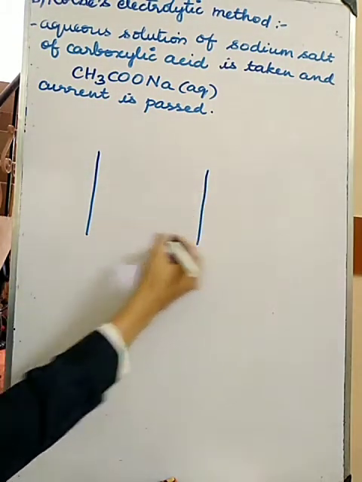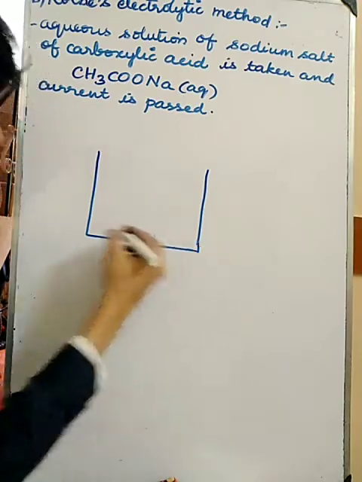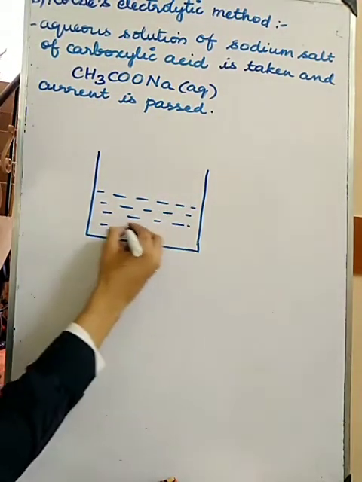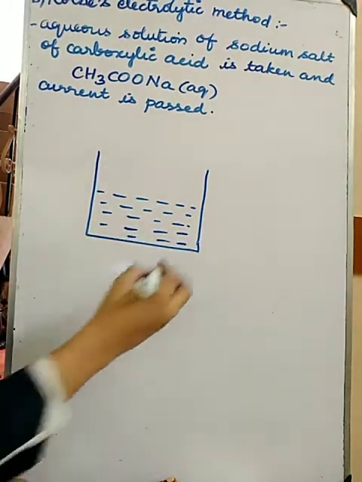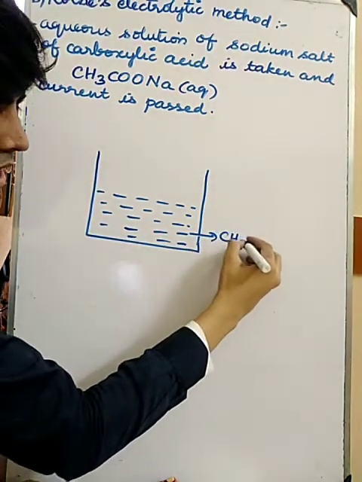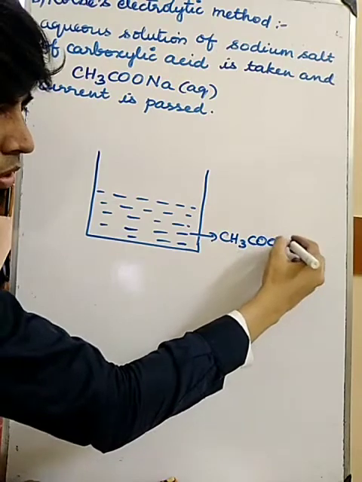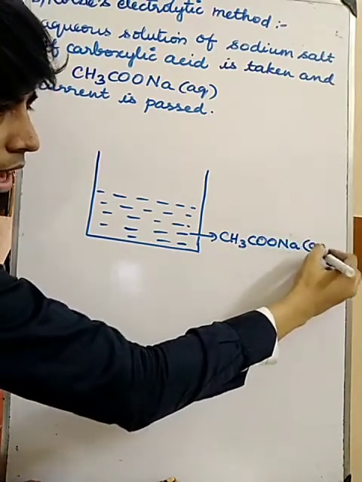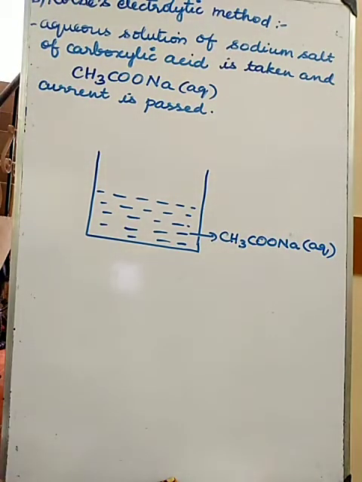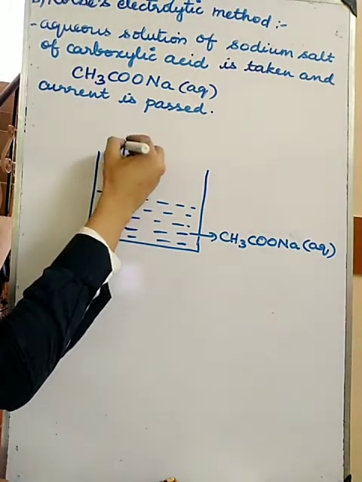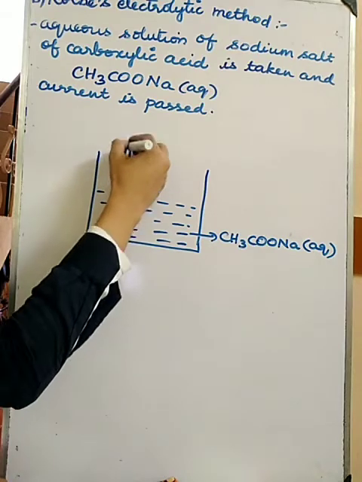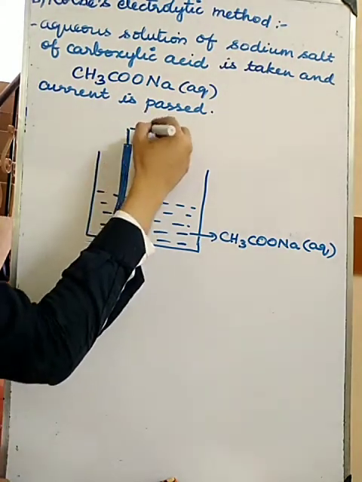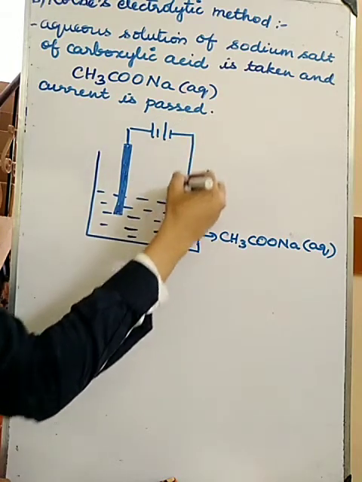This diagram is not given in the book, but I am drawing it. I will be taking an aqueous solution of CH3COONa, and I am going to place 2 electrodes and pass current.